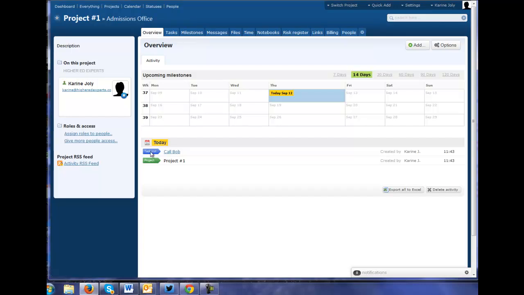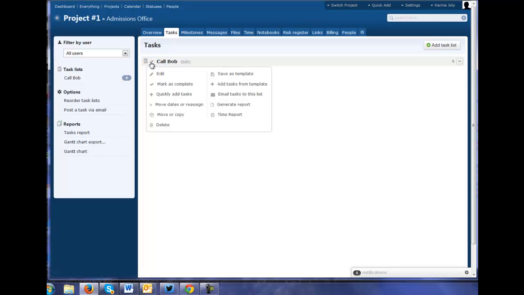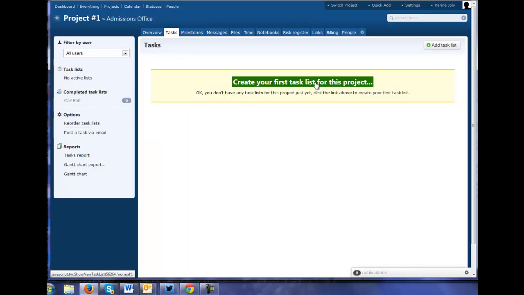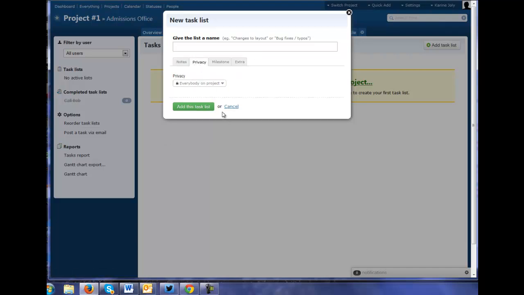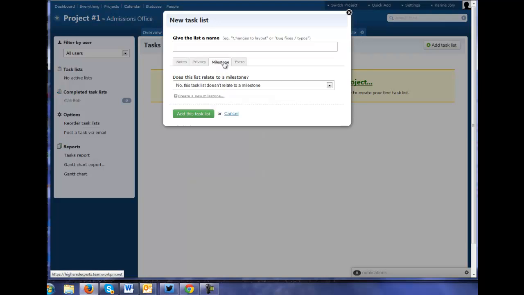I also created a task. So here you can review your task. There are some quick menus. You can mark it as complete, and you can create another task. Name it, put some notes, have the ability to set privacy settings to see who in your team will be able to see that one.